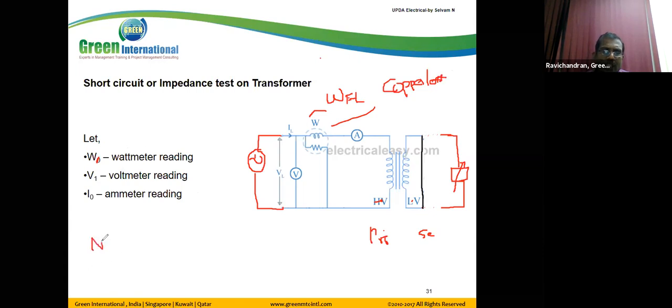So from the no load test, we get W0. W stands for power, 0 stands for no load. And from the short circuit test, we get WSC. This is called the copper loss. This is the core loss. So add these two things, we get the total losses.